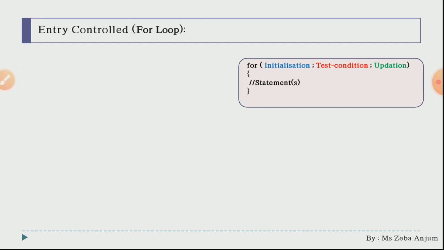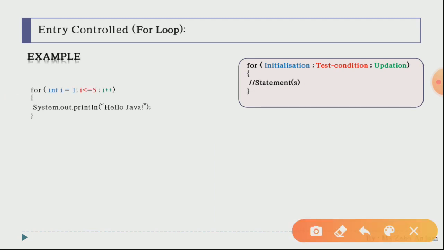Okay, so now let us see the examples. The first one, see over here: int i equals 1. Yes, this i equals 1 is basically your initialization process. Now see this test condition, i less than or equal to 5. This loop will continue as long as the value of i is less than or equal to 5. Then you will be getting i plus plus. Yes, and this is Hello World.